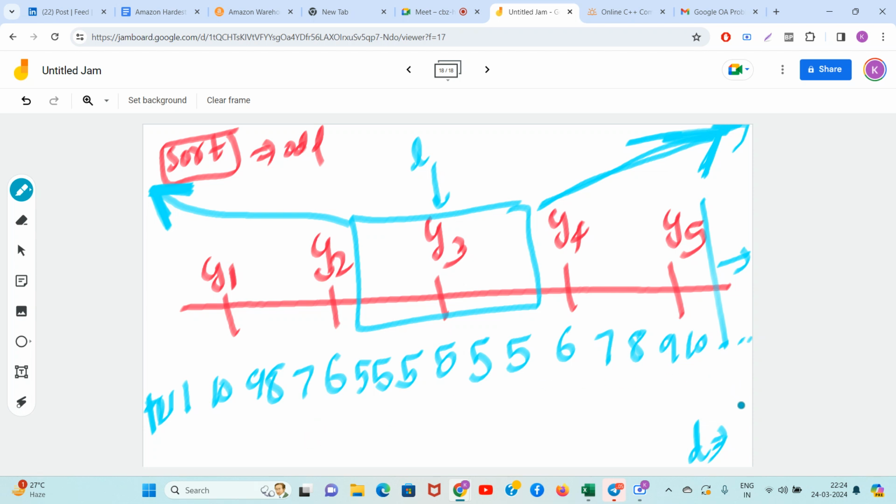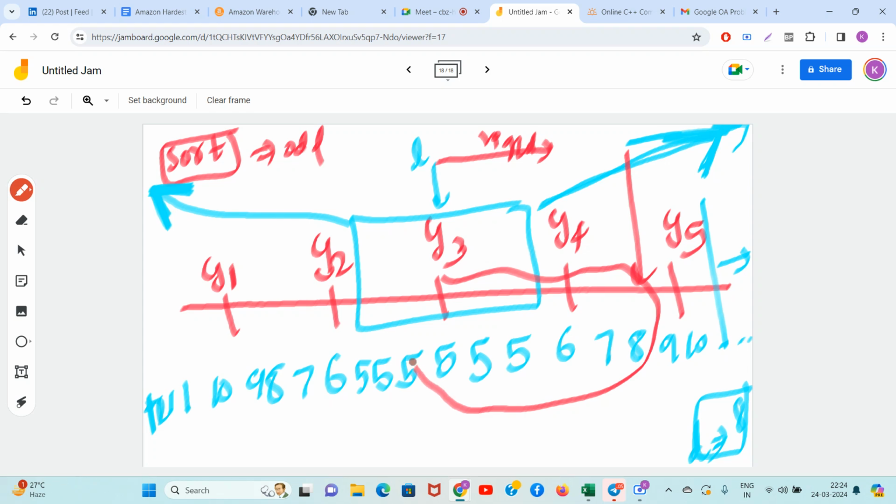d is given to you as 8. So guys, what will you do, use your brain. It's very simple, you don't have to do anything. Just go from here towards the right hand direction and stop when you find the 8. Stop when you find the 8, and these are the valid points on the right hand side. You wanted the distance less than equal to 8, right? The work is done. Those points will have distance less than equal to 8.